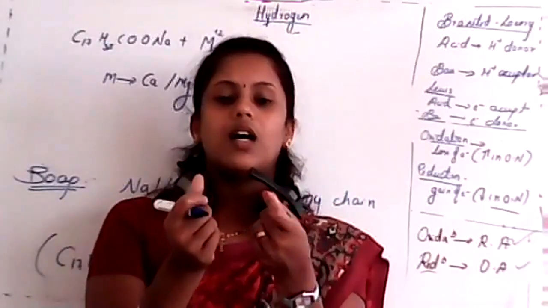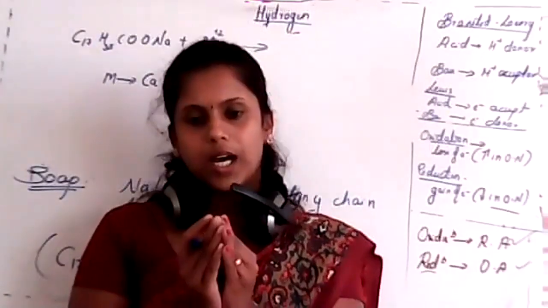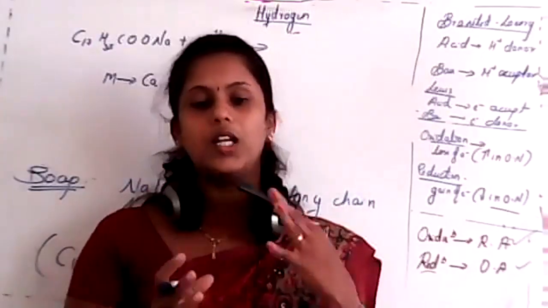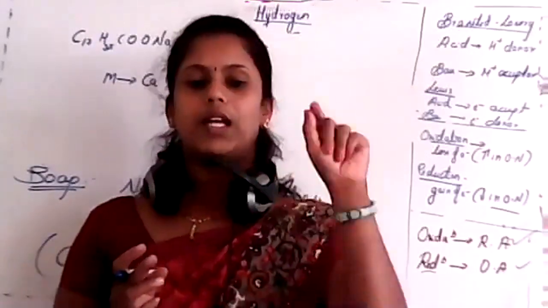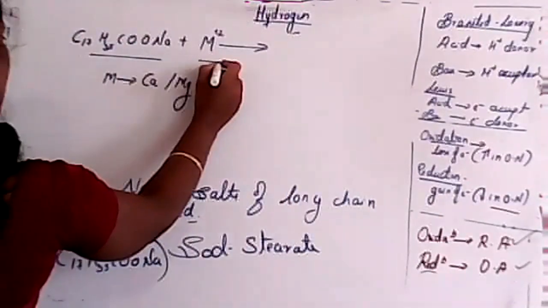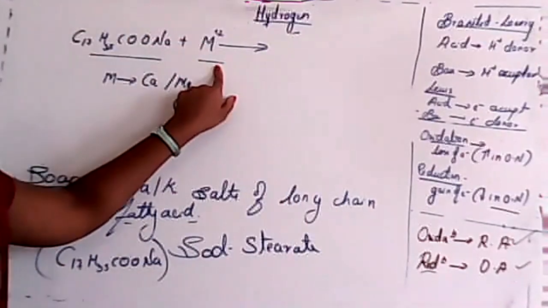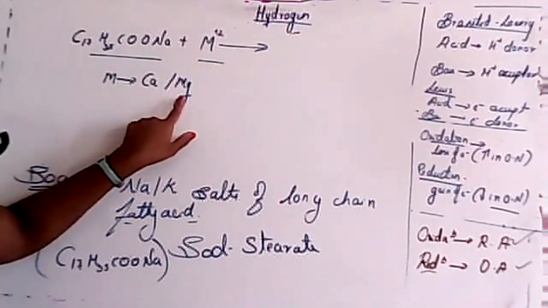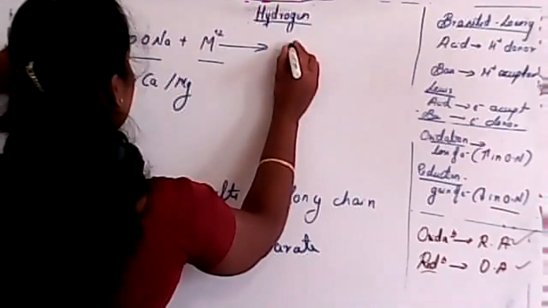It forms a layer, or it forms a salt layer, and that's why the efficiency of a boiler will decrease, because it will form a hard scale whenever it reacts. Whenever sodium stearate reacts with hard water, that is calcium or magnesium, see what it will give.